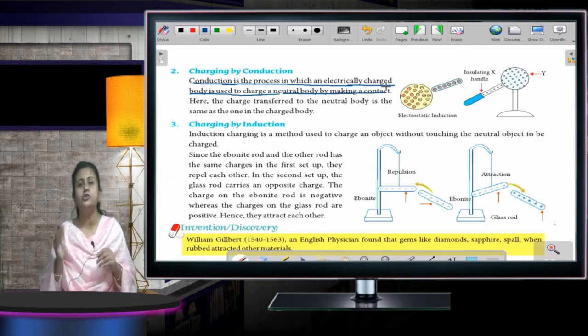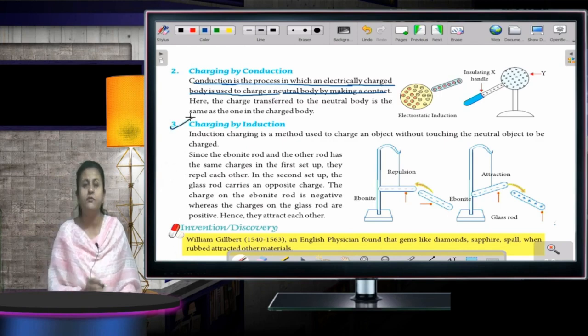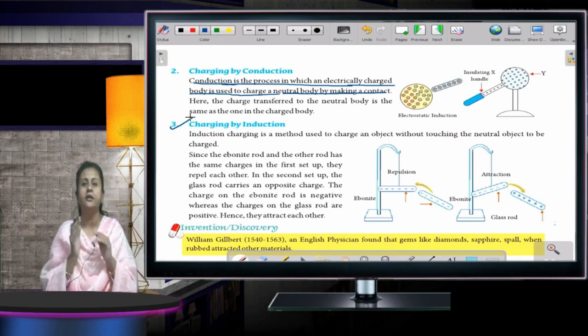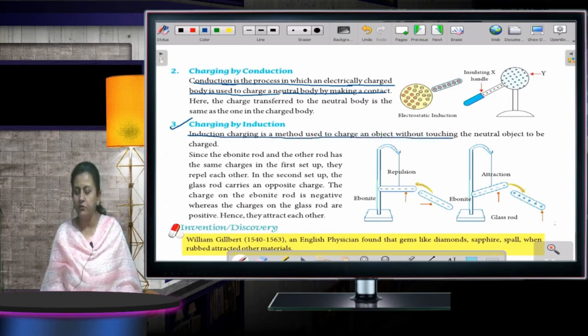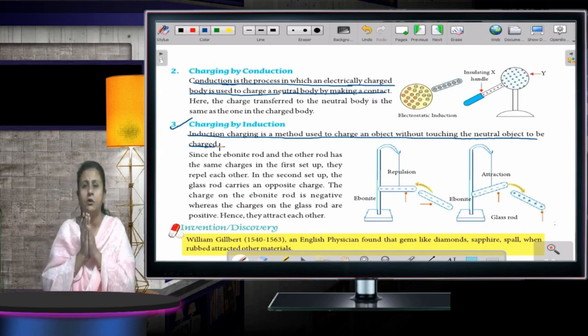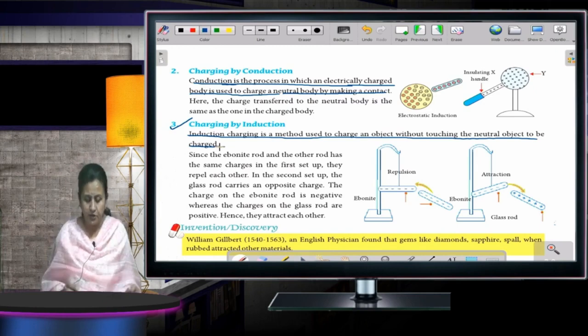But if I talk about charging by induction, what will happen? The bodies do not physically touch. Okay, they do not come physically in contact with each other. Induction charging is a method used to charge an object without touching the neutral object to be charged. Okay, you don't touch both the objects, they don't come in contact with each other. But in conduction, both the objects come in contact. Physical contact is there, but in induction, no physical contact is there. Fine. Now, we'll move to the next one.